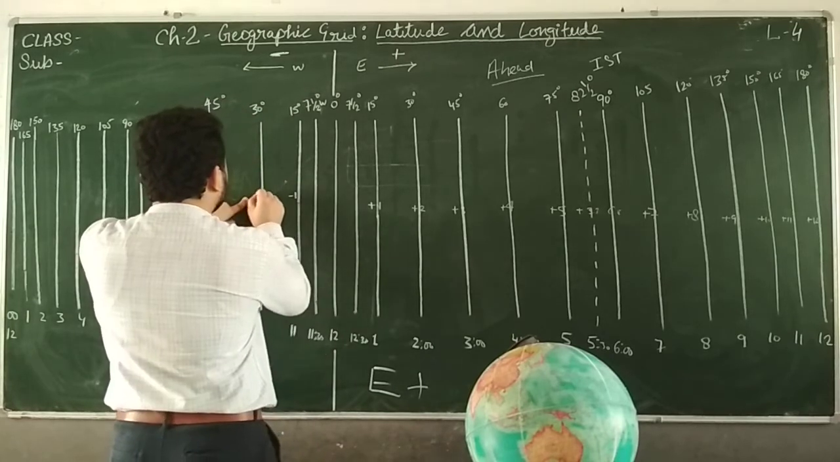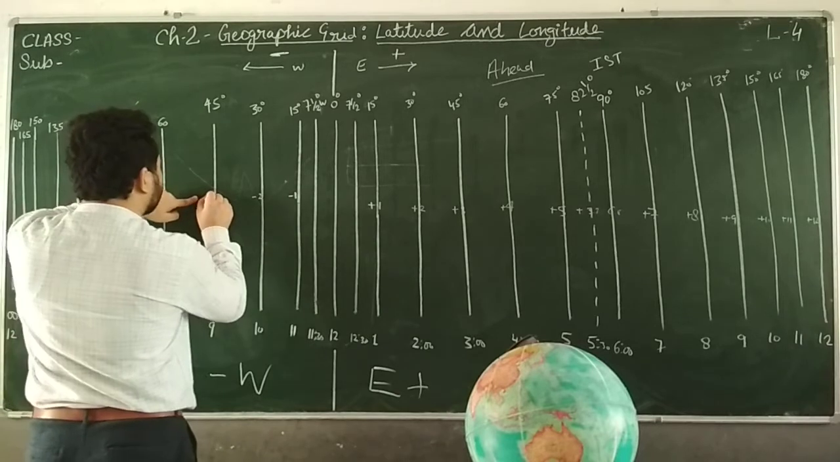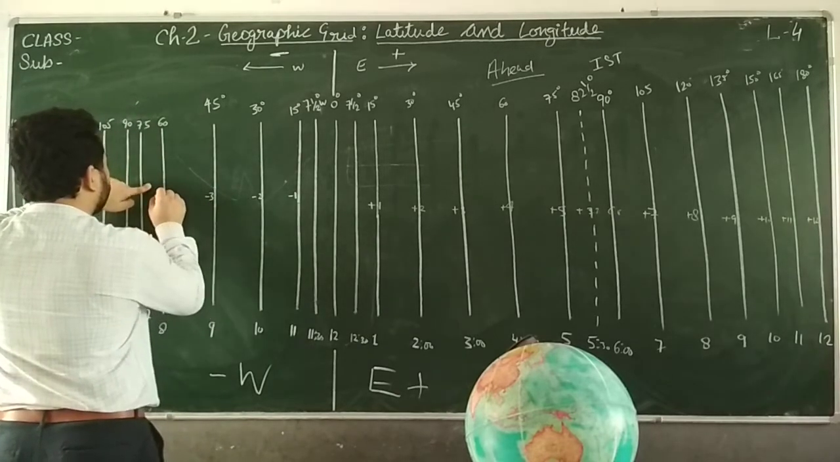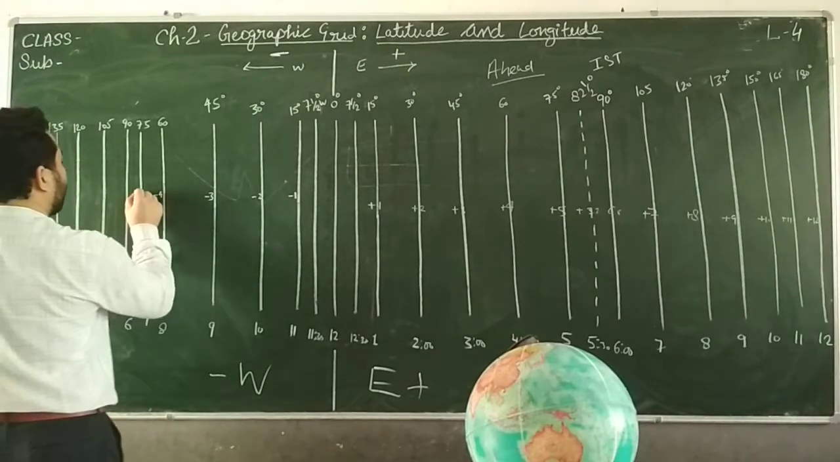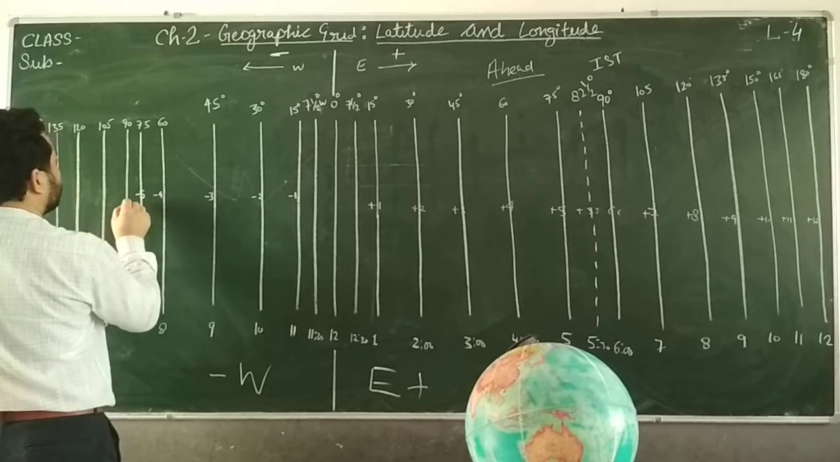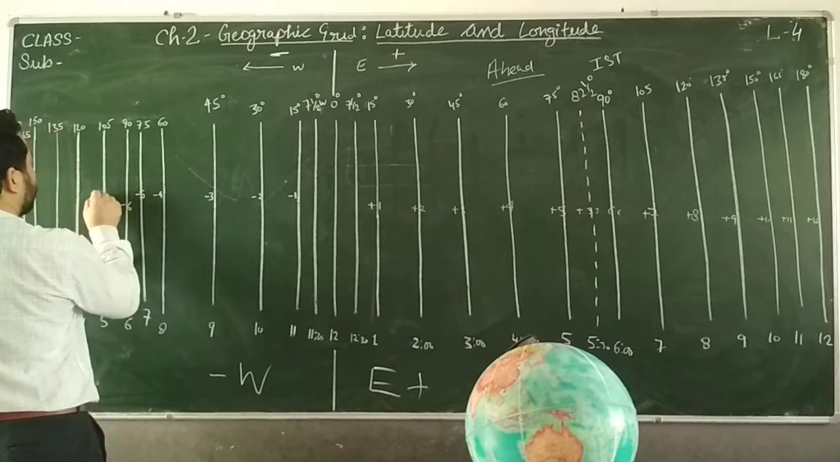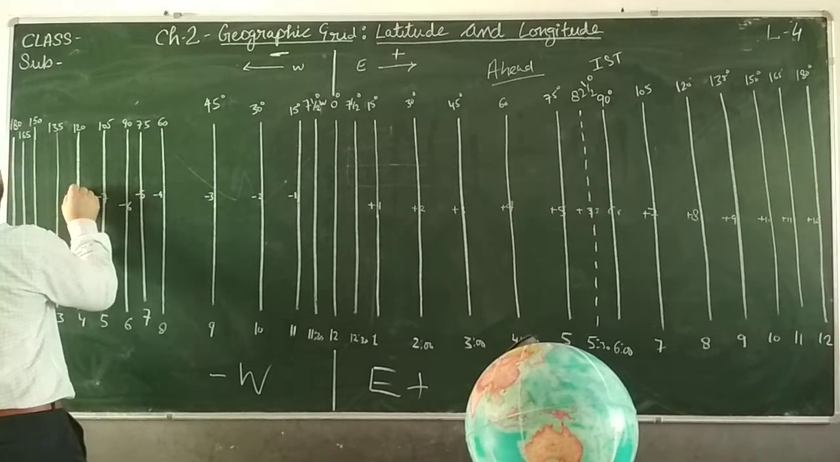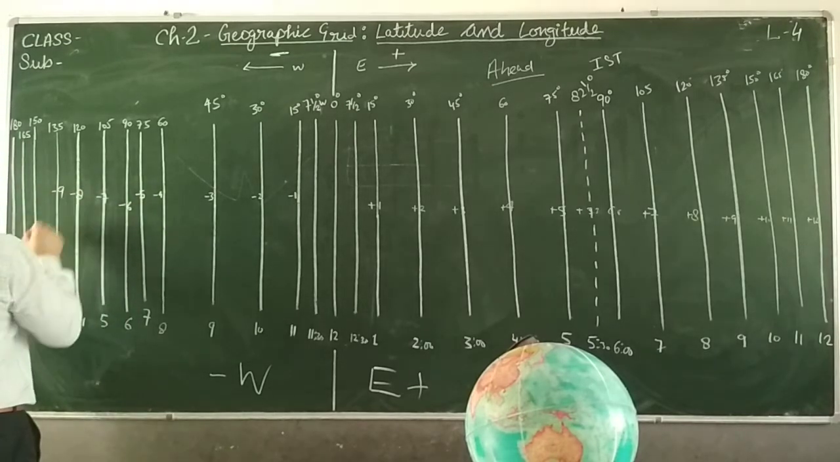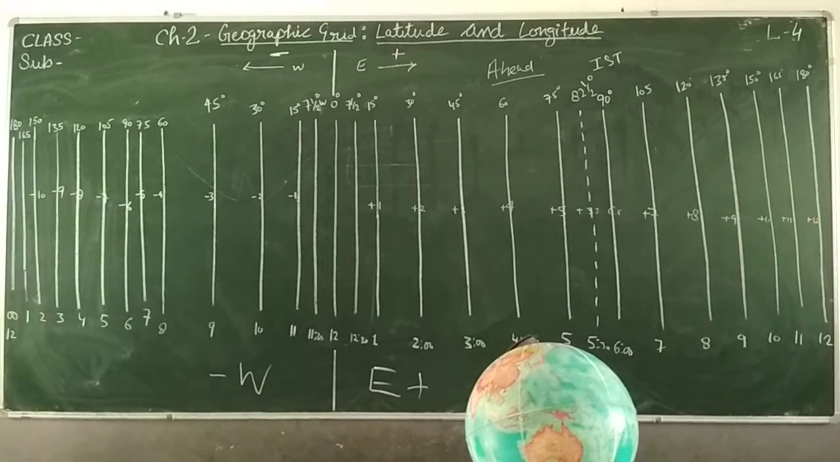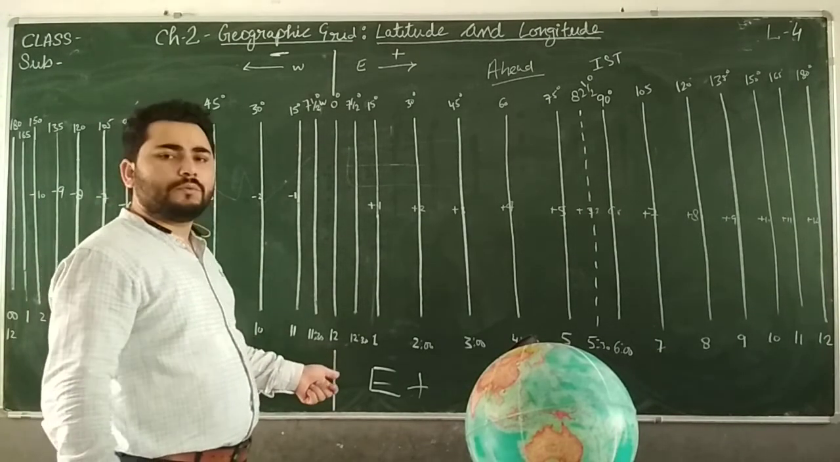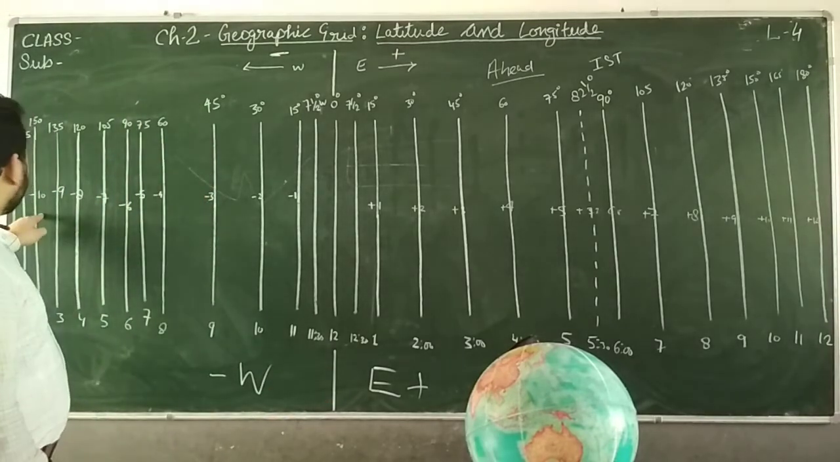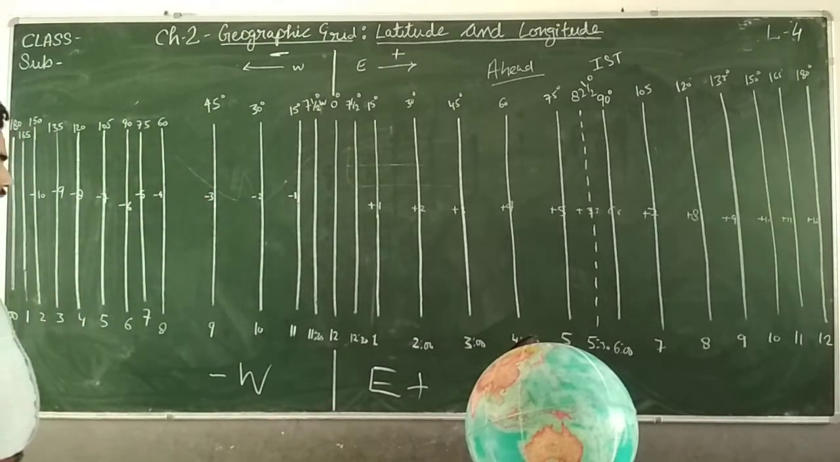Okay, here minus 2 hours, here minus 3 hours, here minus 4 hours. Okay, and after that here minus 5 hours, here minus 6 hours, here minus 7 hours, here minus 8 hours, here minus 9 hours, here minus 10 hours. Clear? So minus 10 hours means, okay, if it is 12 o'clock, 12 noon, then the time will be 10 hours behind. Clear?